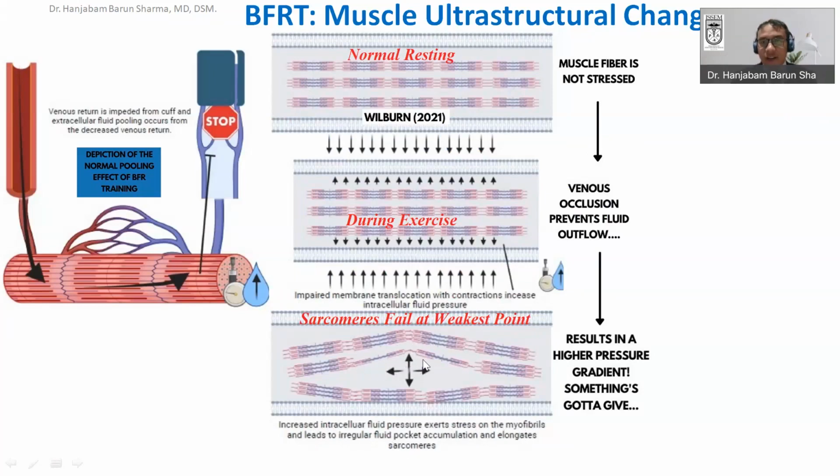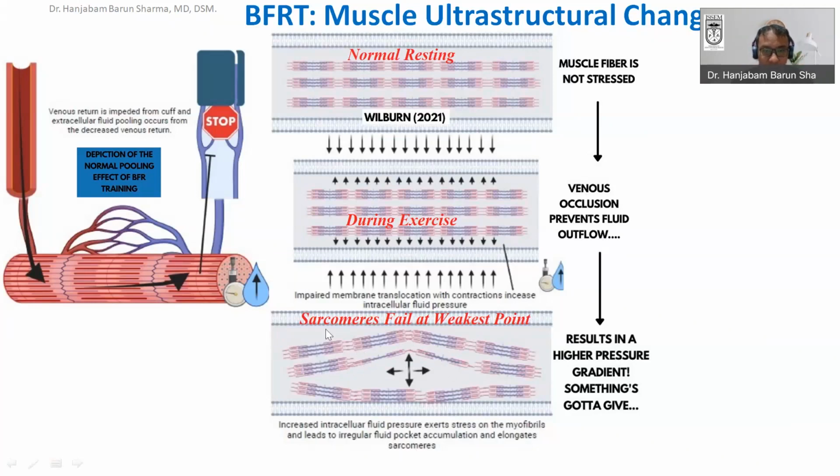So in blood flow restriction, muscle damage may be seen. A 100% muscle tear and all that is not so common, but a type of structural muscle damage specific to blood flow restriction training has been reported. And here you can see this is a sarcomere. From one Z line to another Z line is known as a sarcomere. This is the M line.